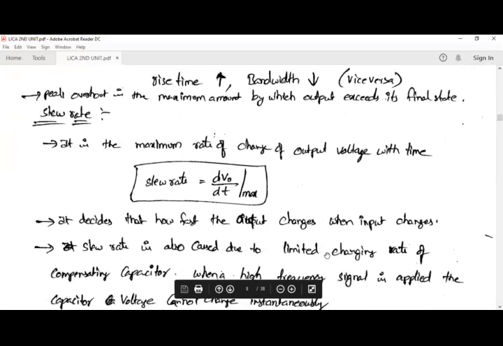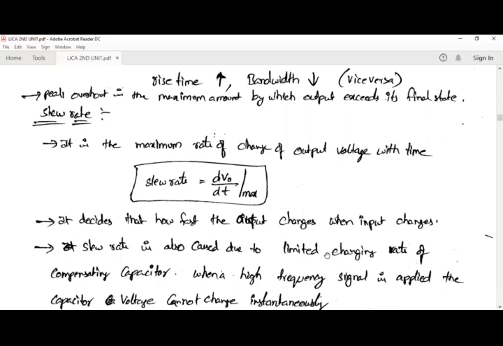So when the input signal for an operational amplifier changes, that will change the output also. Simultaneously, the output must change. So this is nothing but the slew rate. If the output does not change when the input changes, then the difference between the change in the output time and the input time is nothing but the slew rate.